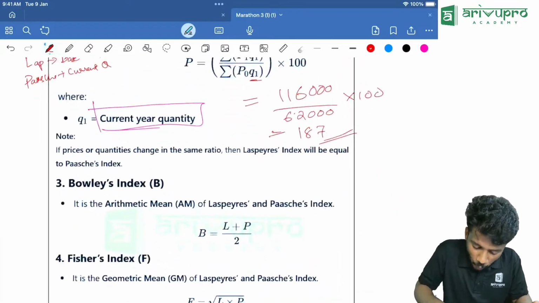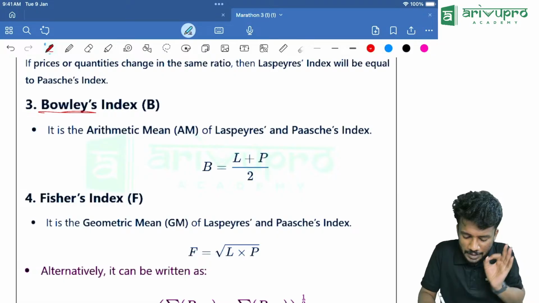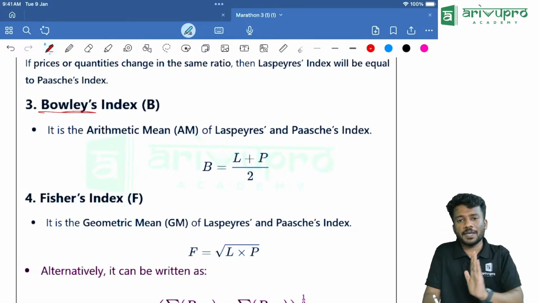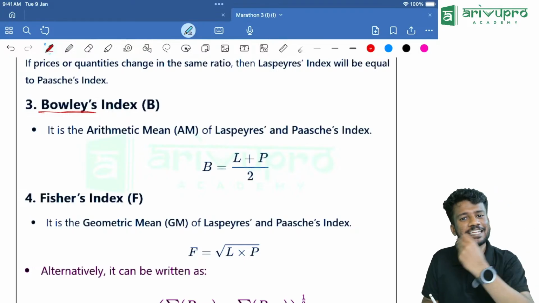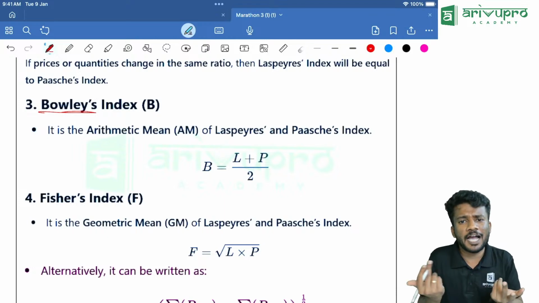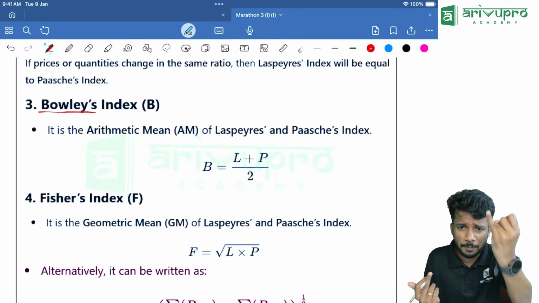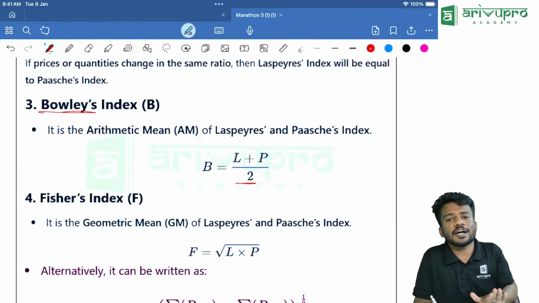Now, next one, Bowley index number. Very easy. Bowley index number is nothing but the arithmetic mean of Laspeyres and Paasche. We will find Laspeyres and we will find Paasche, and then take the average. Average means we add both and divide by how many there are? Only 2 are there, Laspeyres and Paasche. Divide by 2. That means (L plus P) divided by 2.